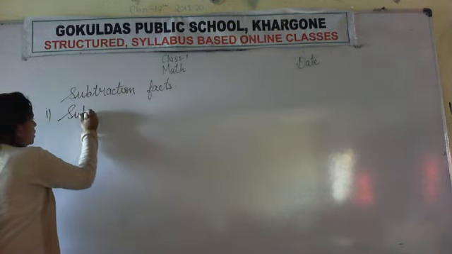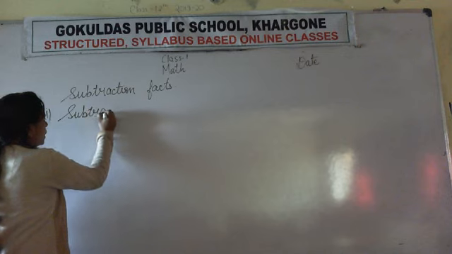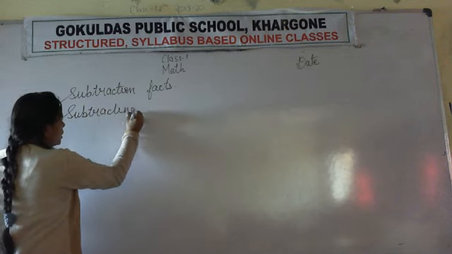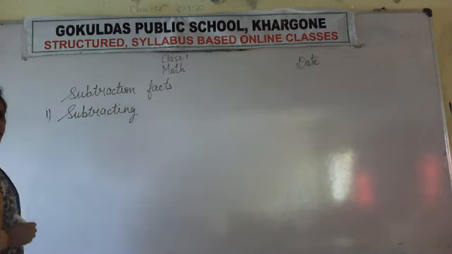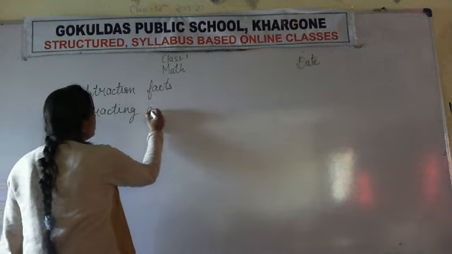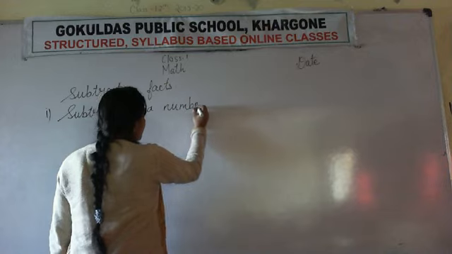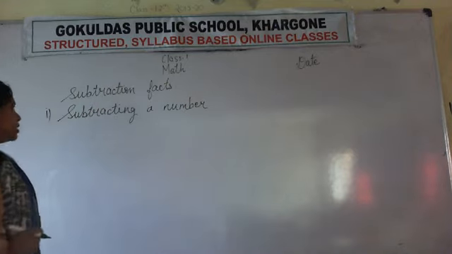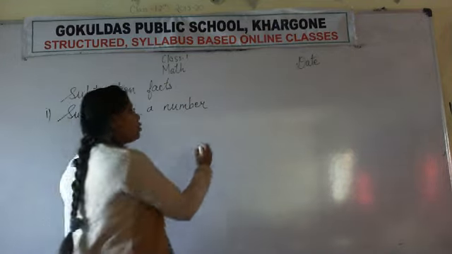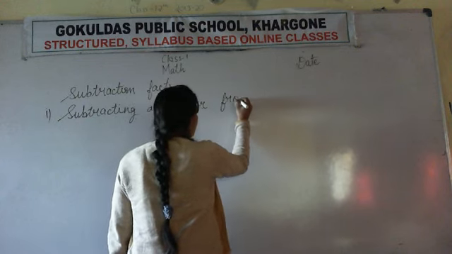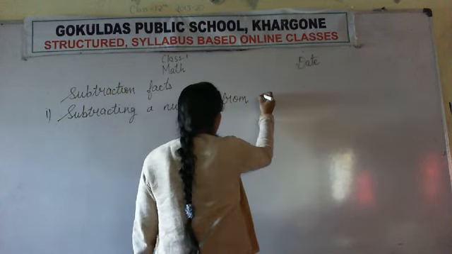Subtracting a number. Whenever we subtract a number from itself, हम किसी नंबर को खुद से subtract करते हैं.